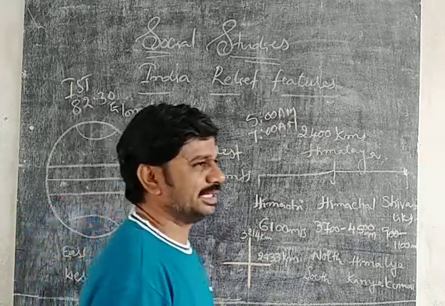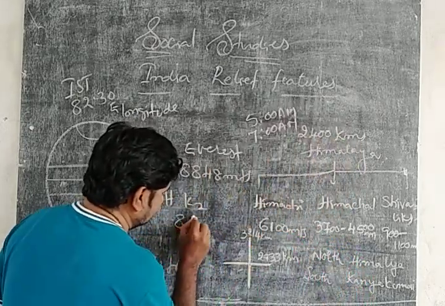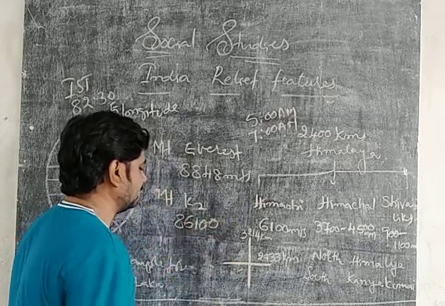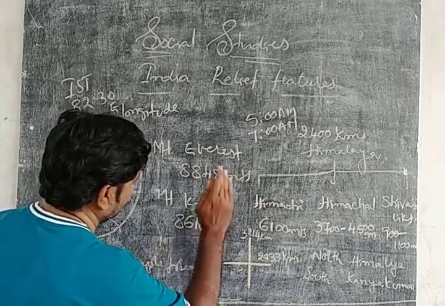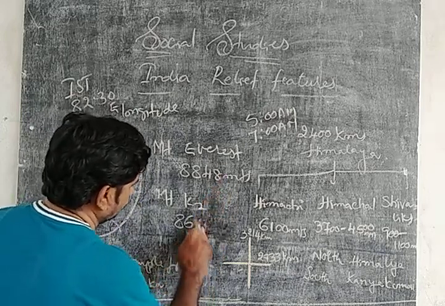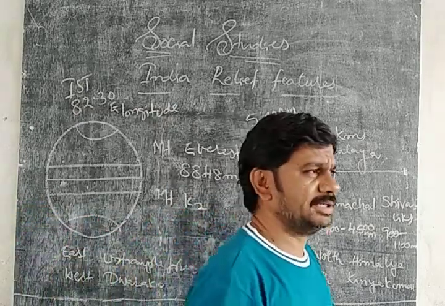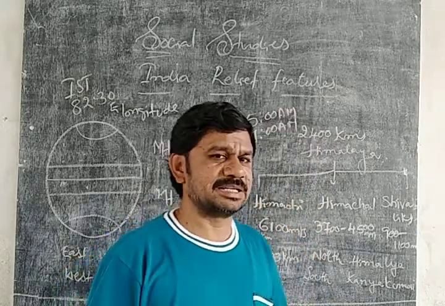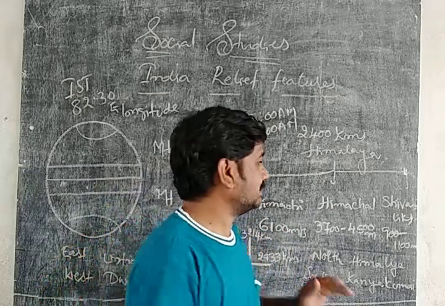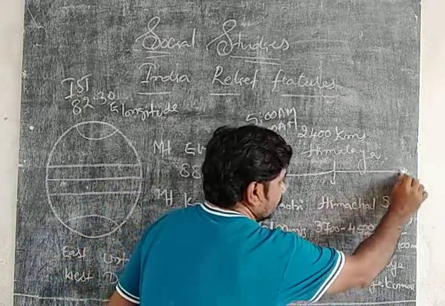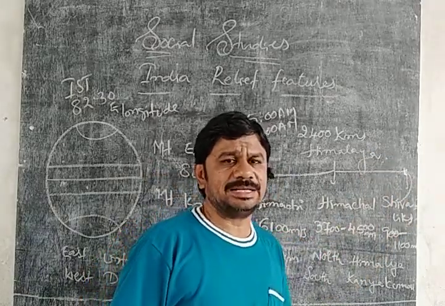It is located in the Karakoram Ranges, about 8,600 meters. The Himalayas have a hairpin bend in the northeastern states.